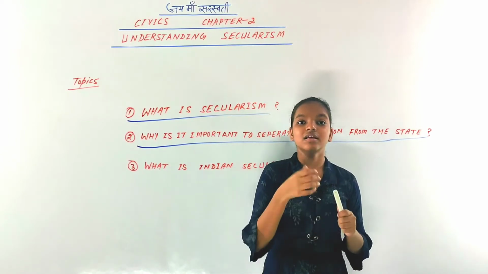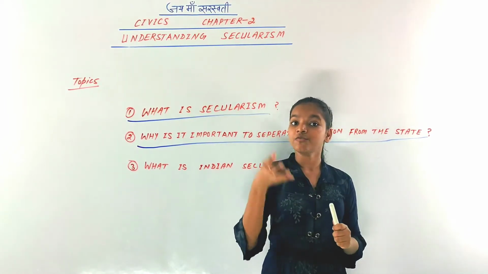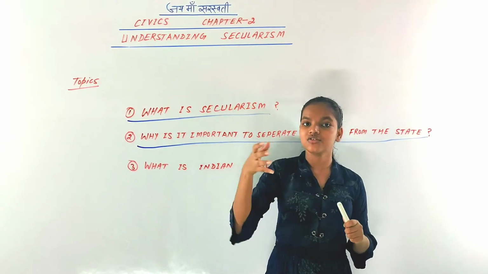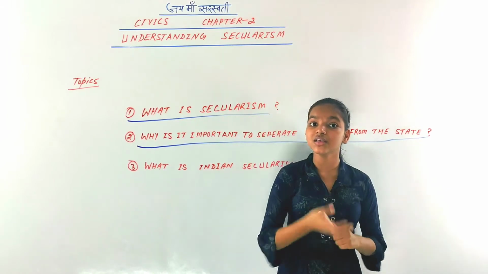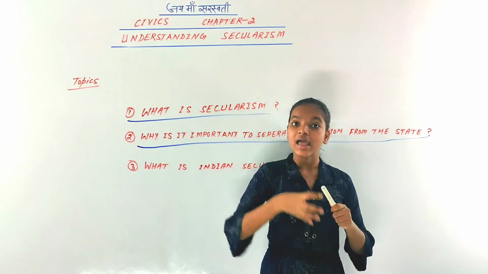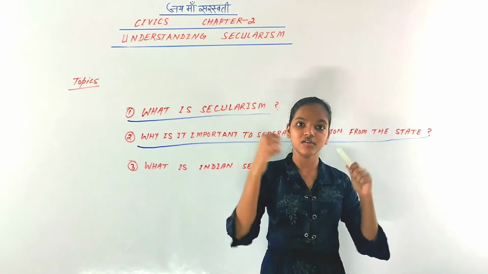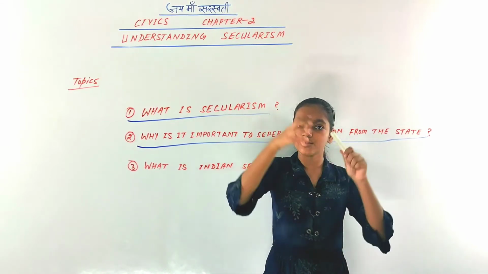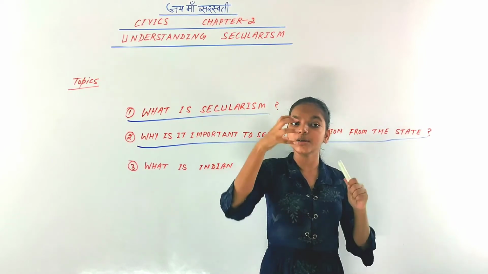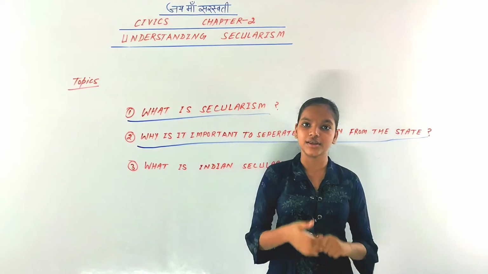So the power of religion and the power of the state have been separated to function democratically and to protect individuals to exit and join any other religion, because this is their own choice and their fundamental right. To prevent the violation or abolition of fundamental rights, the power of the state and the power of religion have been separated.